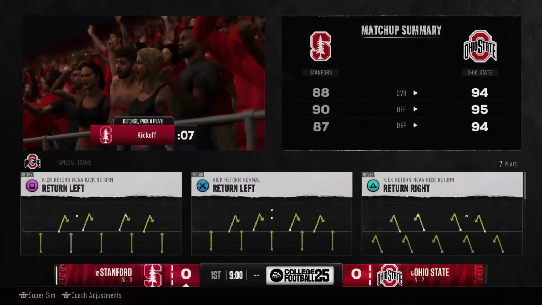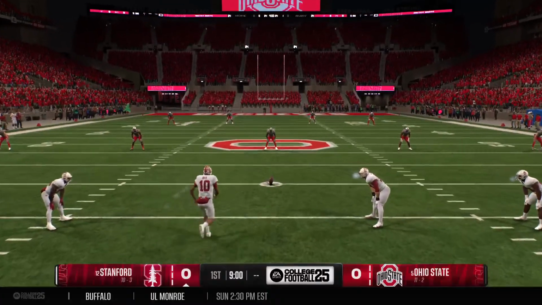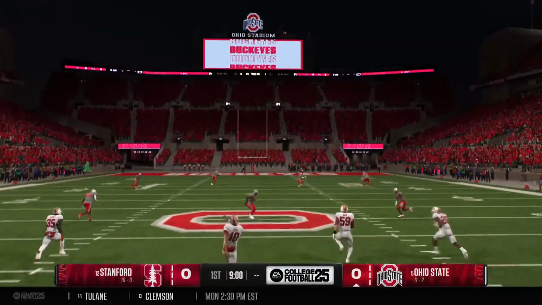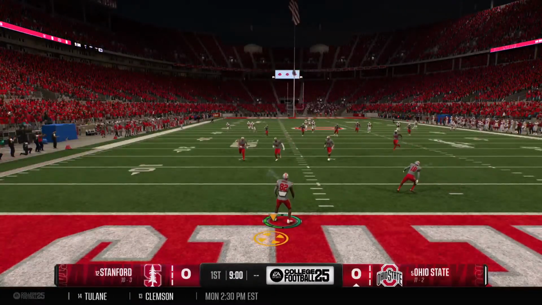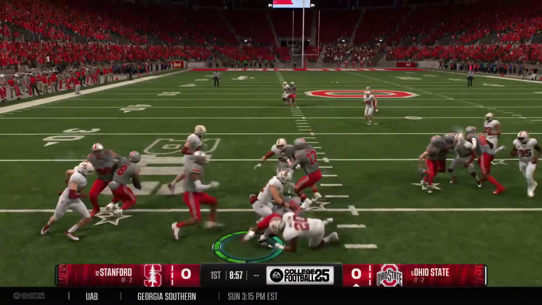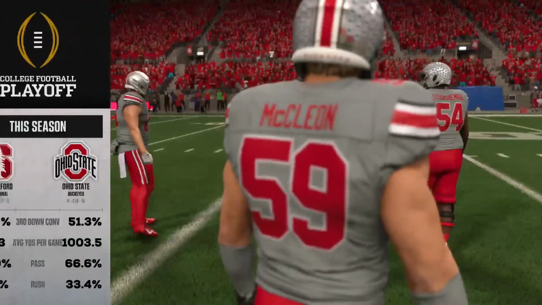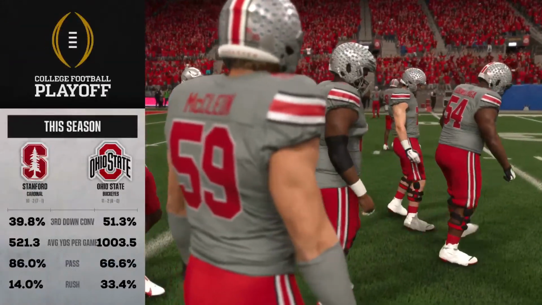And the playoff is here. We've got a tremendous on-campus environment. Can't wait to get this one started. The kickoff team is out there, and here we go. The college football playoff about to get underway. And he stopped at the 19. Good job by the coverage team. So Ohio State's offense comes on the field first today.